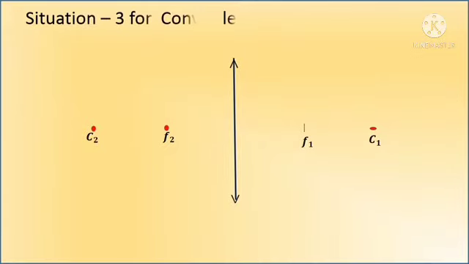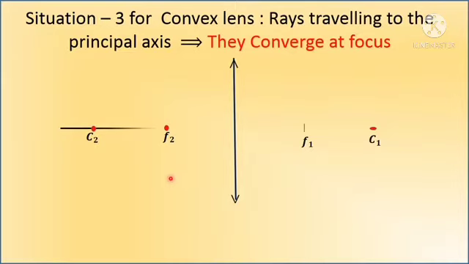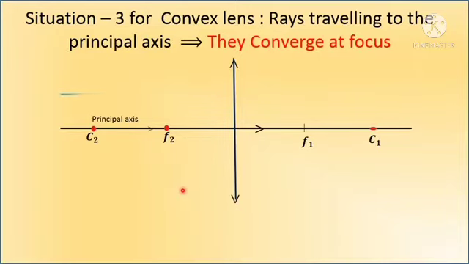Next situation, rays traveling parallel to the principal axis. They converge at a focus. We know that rays passing parallel to the principal axis converge at the focus or appear to diverge from the focus.